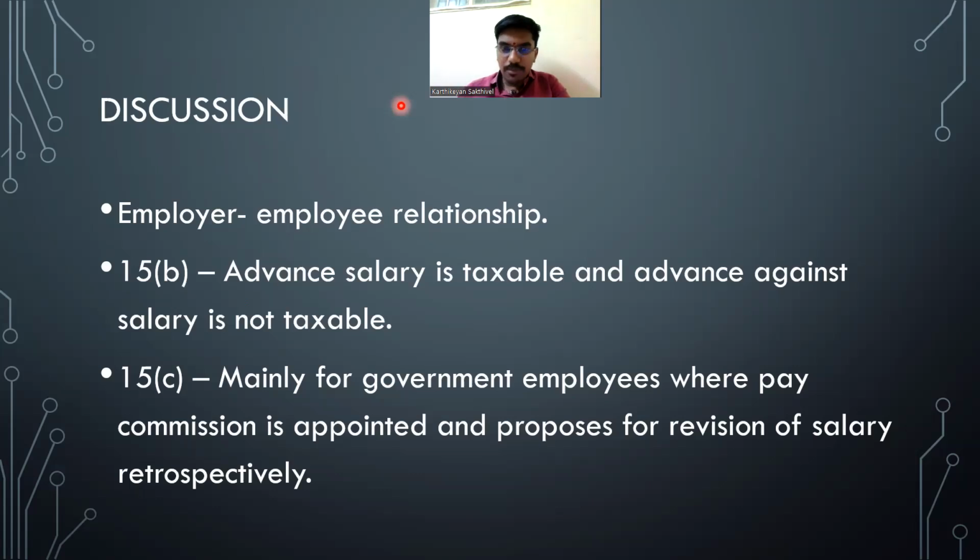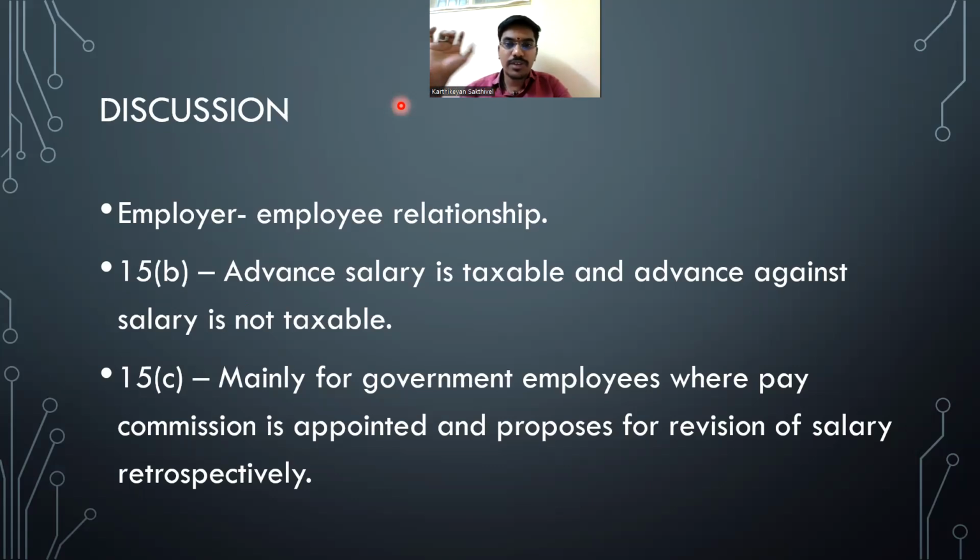So if I assume, for example, my salary is 10,000 per month. No, it is 1 lakh per month. So in 2021, I received 1 lakh per month and I paid taxes on it. In 21-22, I have received 1 lakh per month and I have paid taxes on it. The pay commission revised my salary retrospectively from 2021 to 1.5 lakhs. So this excess 50,000 will be received by me today.